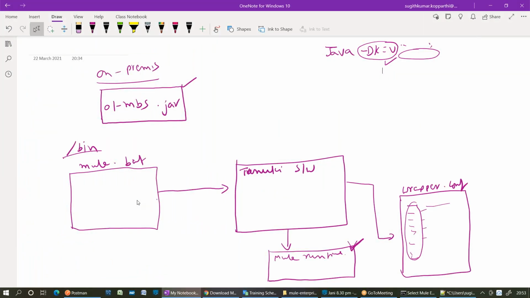Now, basically understood here, whenever you start a batch file, what happens behind the scenes? You start with Tanuki, and Tanuki will read the wrapper file configurations. Based on those configurations, it's going to start a Mule runtime. Assume that my Mule runtime is crashed for some external reason. Who will start that again? Do I need to go back to the bin folder again, double click on that, start the runtime, or is there any option?